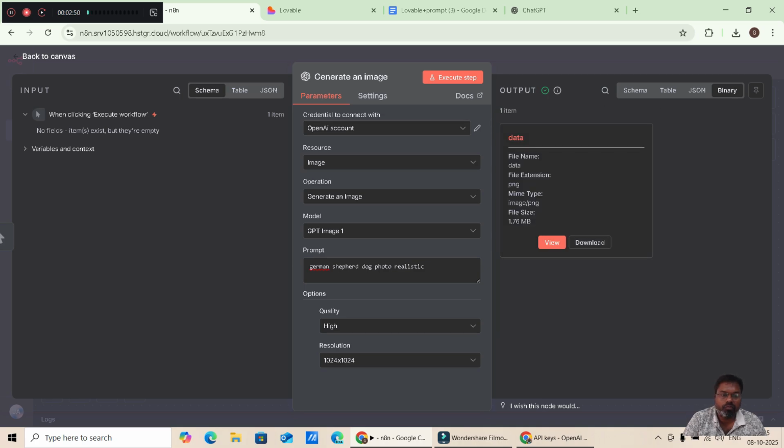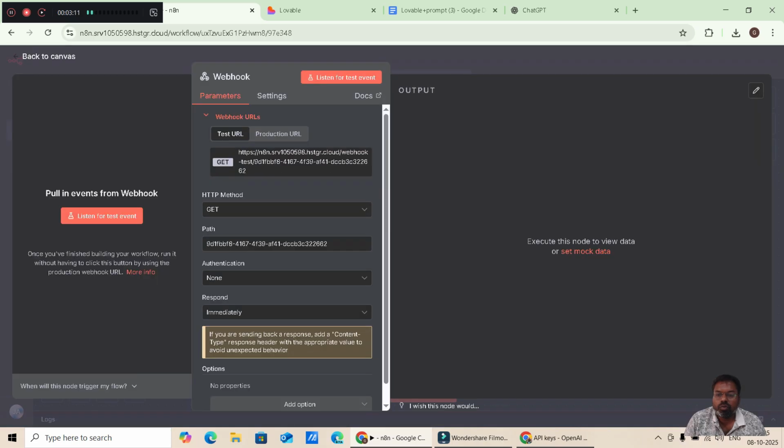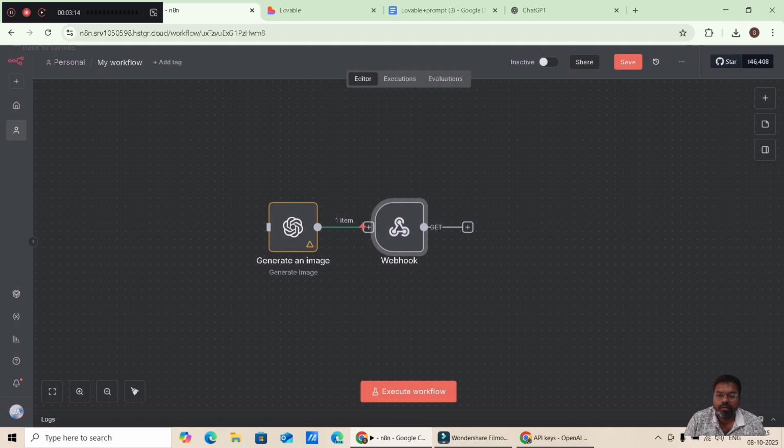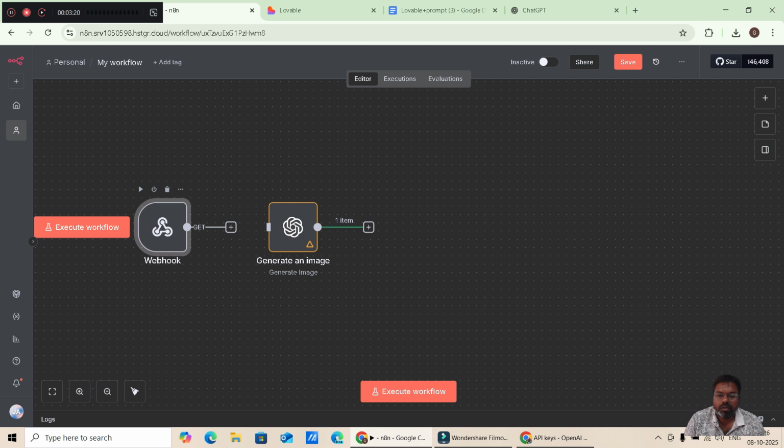The next step we are going to do is go to the canvas, and then add another node called webhook, right? So the webhook has been generated, and I'm connecting this webhook with this one. So the two nodes will be connected, and I'll tell you the reason why the webhook is the only node needed for creating a beautiful app.